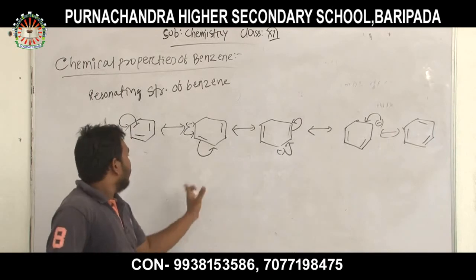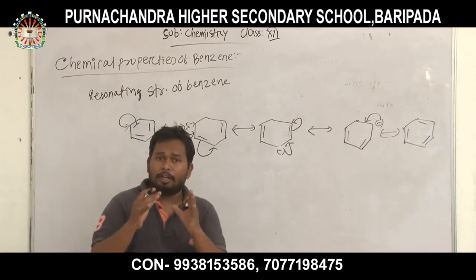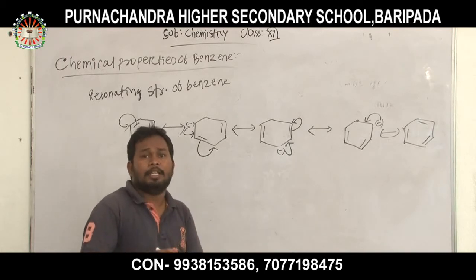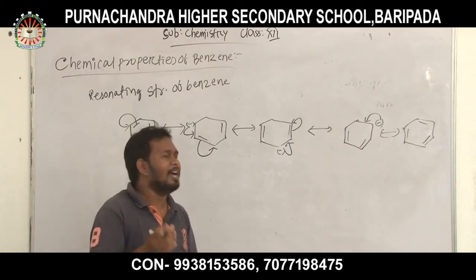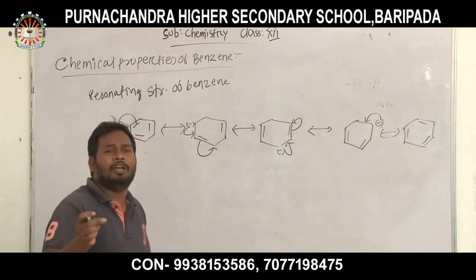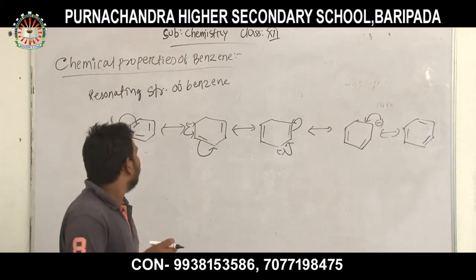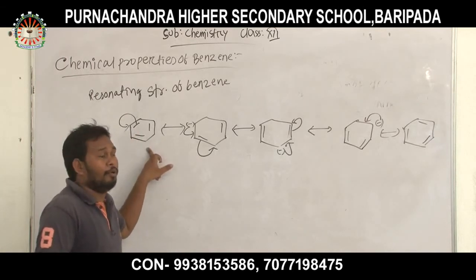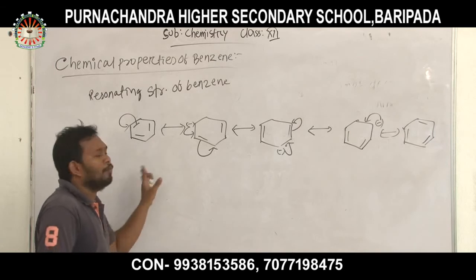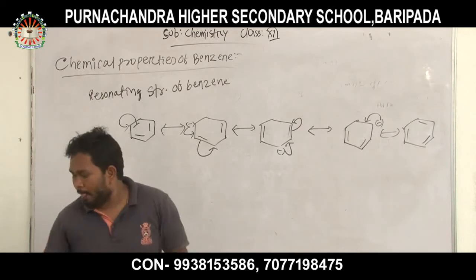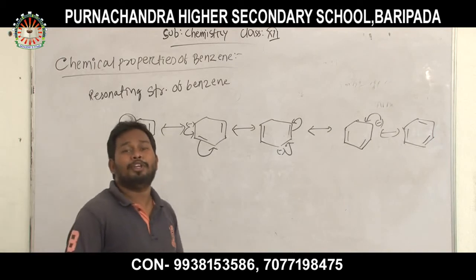Again, as I told you previously, due to resonance extra stability appears in benzene. The electrons present in the pi bond help give extra stability to benzene. Now we study the chemical properties of benzene.